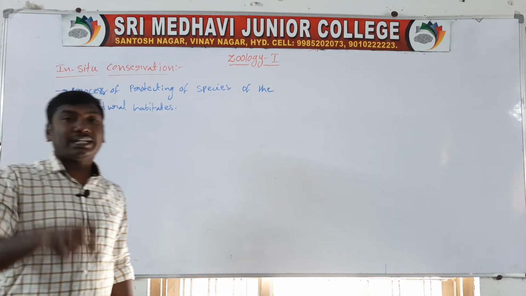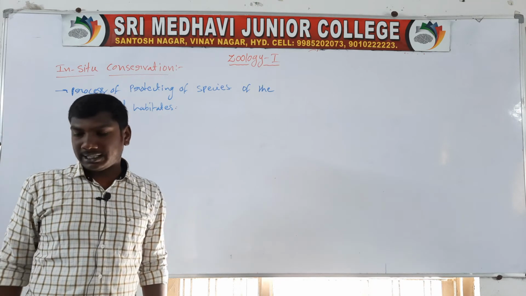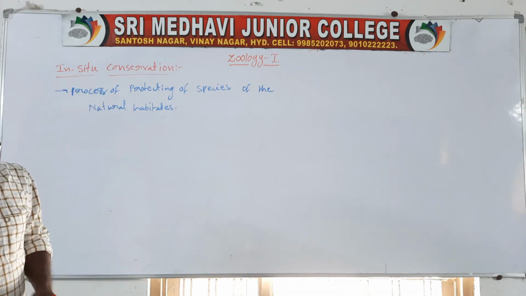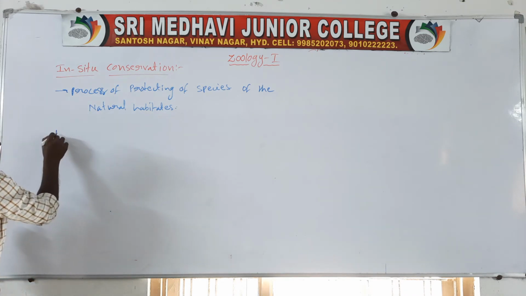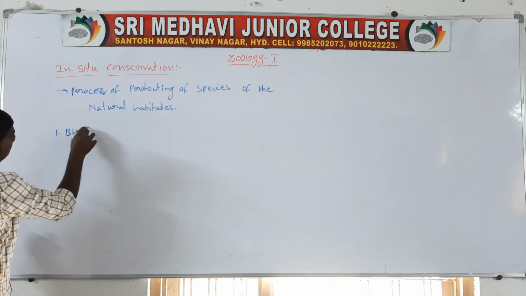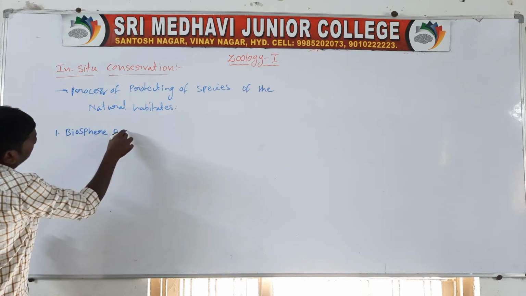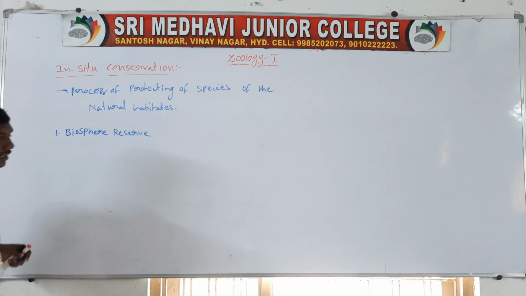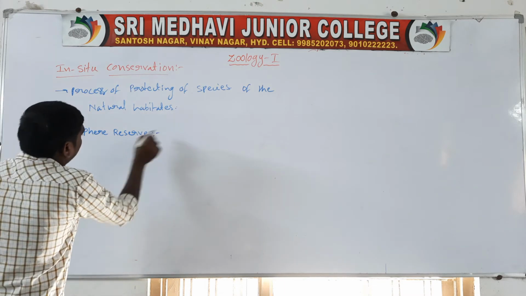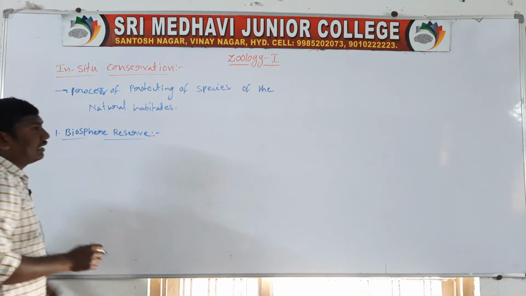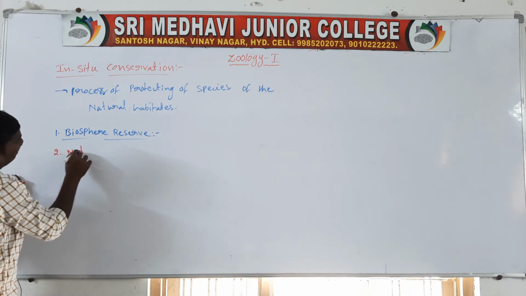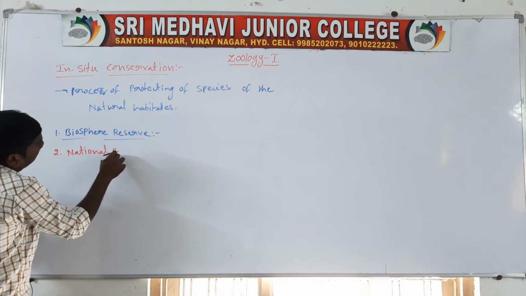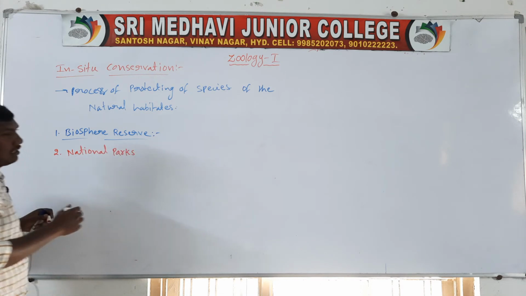The protected areas are of four types. First one, biosphere reserves. Second one, national parks.